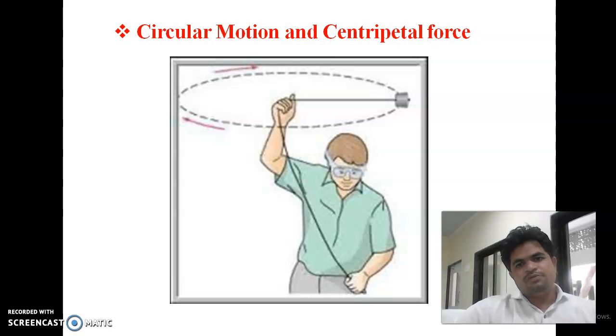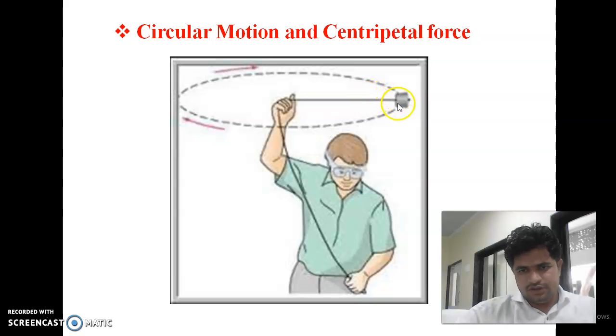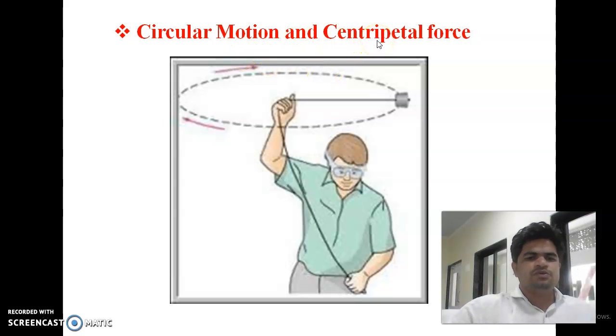Next topic is circular motion and centripetal force. When we revolve an object and it moves in a circular path, we say the object is in circular motion, and one force acts towards the center. This force is known as centripetal force. We have some definitions of circular motion and centripetal force in our textbook, and we can go through them.